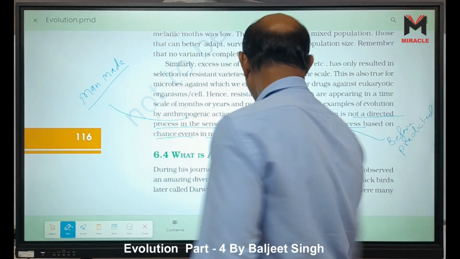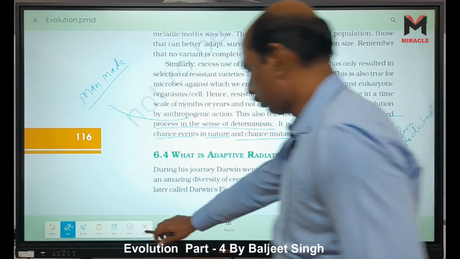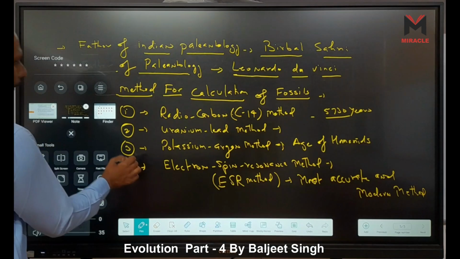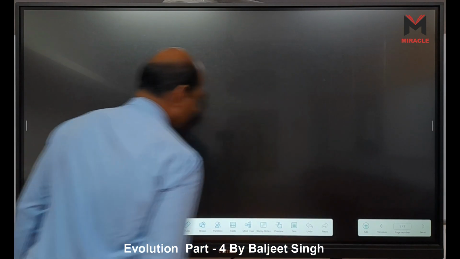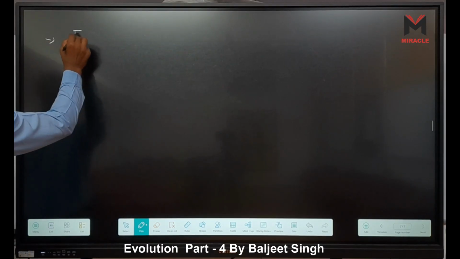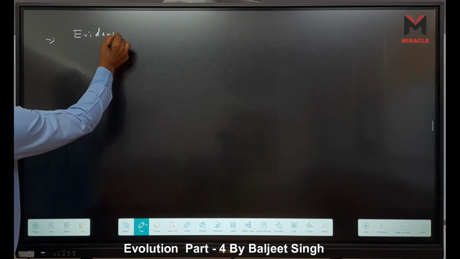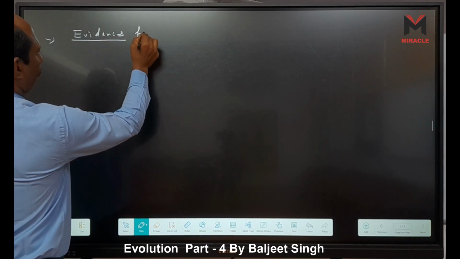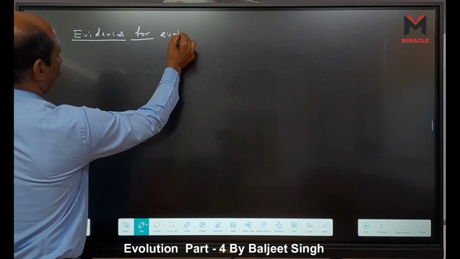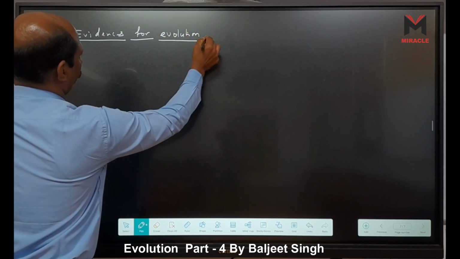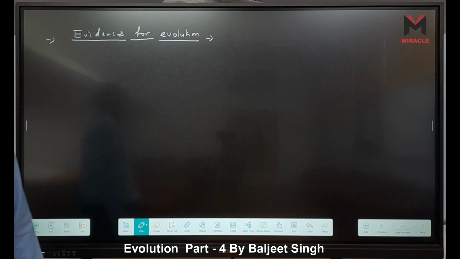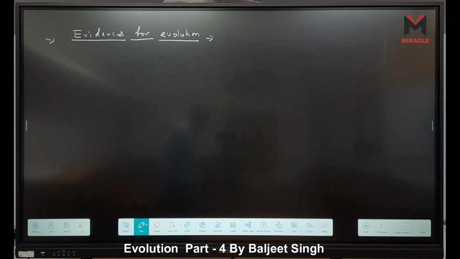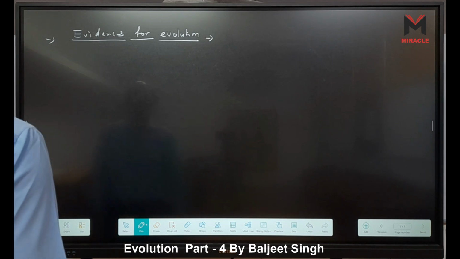So when we consider the evidences, what evidences are we talking about here? Evidences for evolution. How many evidences are there?